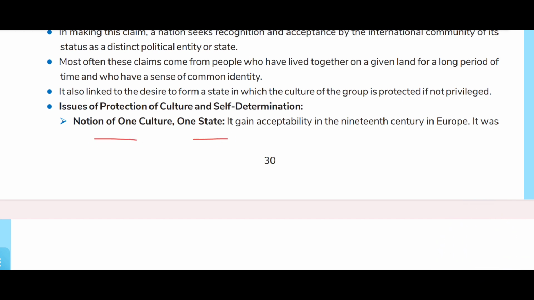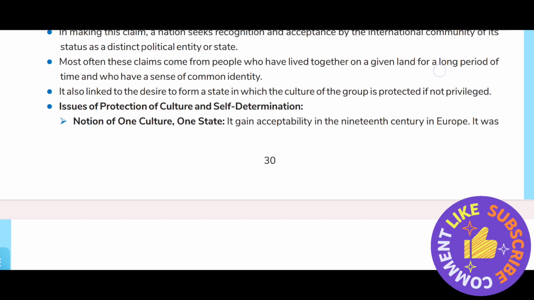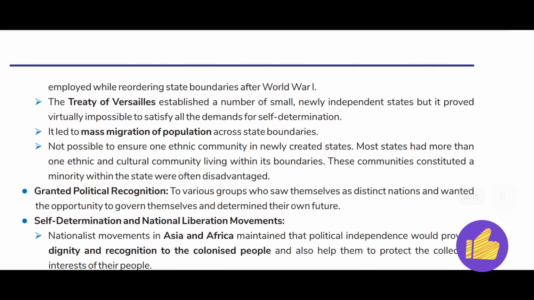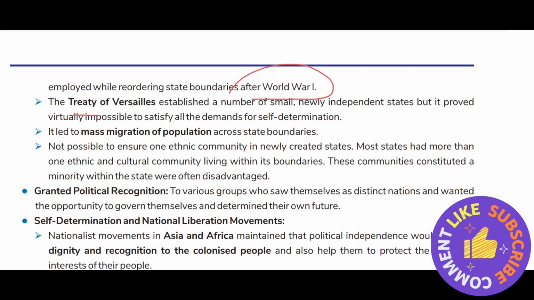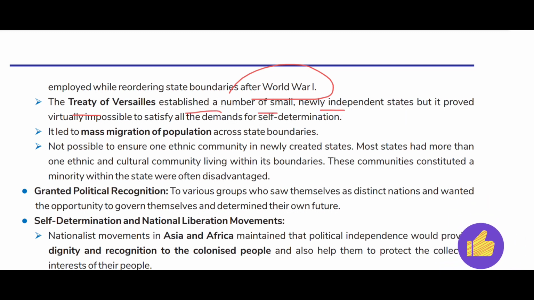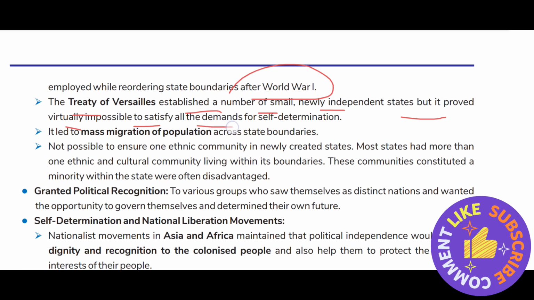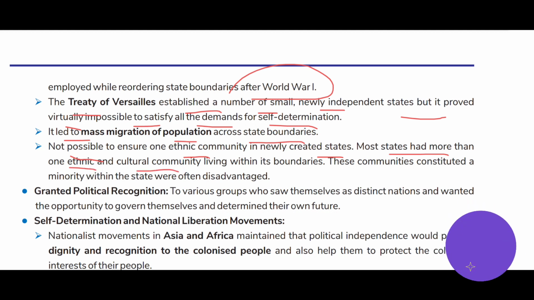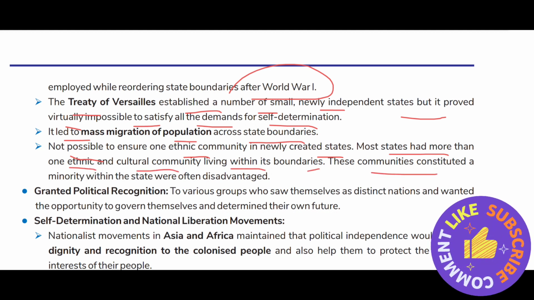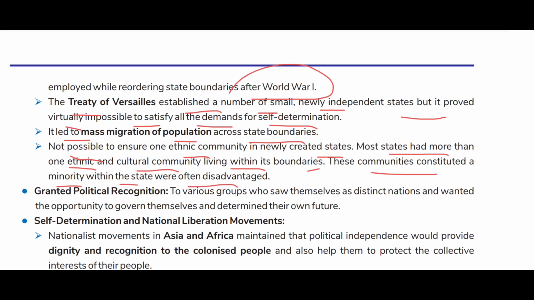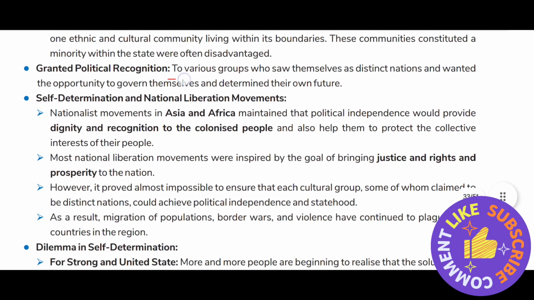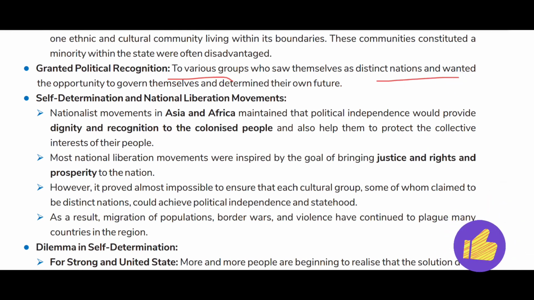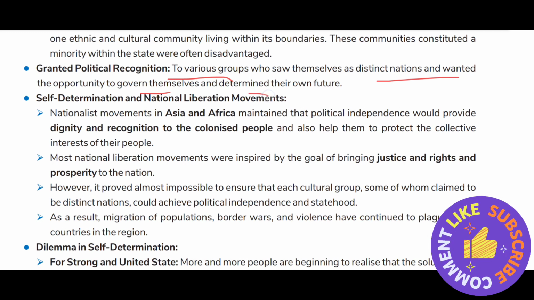The notion of one culture, one state gained acceptability in the 19th century in Europe. It was employed while reordering state boundaries after World War I. The Treaty of Versailles established a number of small, newly independent states, but it proved virtually impossible to satisfy all the demands for self-determination. It led to mass migration of population across state boundaries, and it was not possible to ensure one ethnic community in each newly created state. Most states had more than one ethnic and cultural community living within their boundaries. These communities constituted a minority within the state and were often disadvantaged. So, what is granted political recognition? The various groups who saw themselves as distinct nations wanted the opportunity to govern themselves and determine their own future.